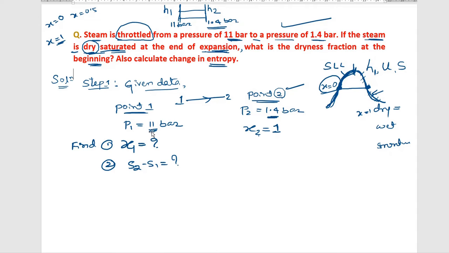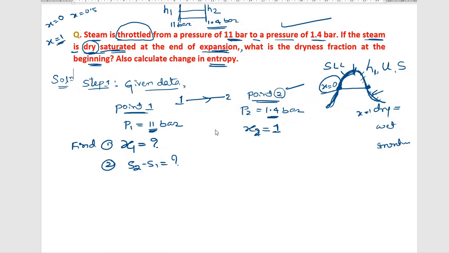The pressure at the starting point is 11 bar. Pressure at the end point is 1.4 bar. So this is the first condition. The second condition he has given is, if the steam is dry saturated at the end of expansion, point 2, the steam is dry. Dry means dryness fraction is 1. So that is why I have taken X2.